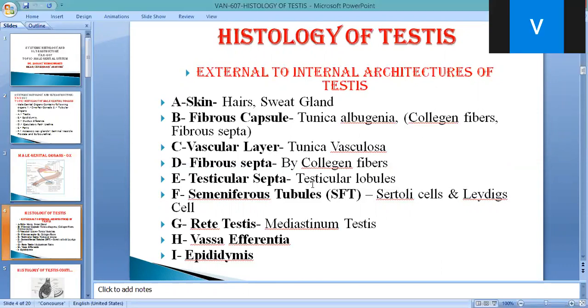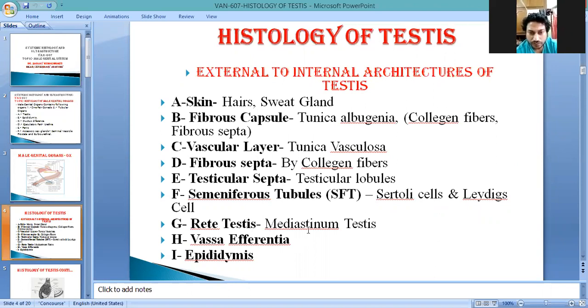Inside the testicular lobules, there are sperm-forming tubules, that is the seminiferous tubules. These seminiferous tubules mainly contain two cells, Sertoli cells and Leydig cells. Later on, the seminiferous tubules go towards the center and form a network-like structure known as the rete testis, and the middle part of the testis is known as the mediastinum testis.